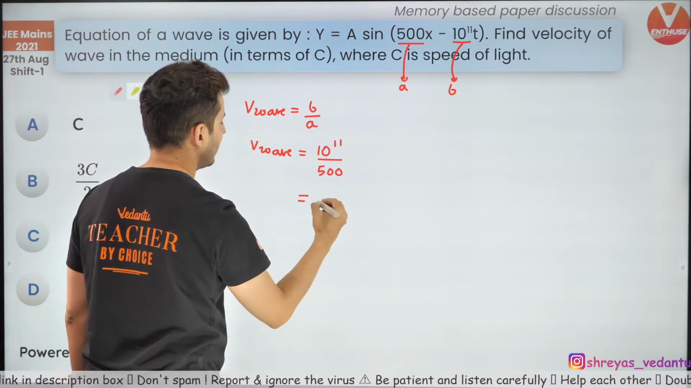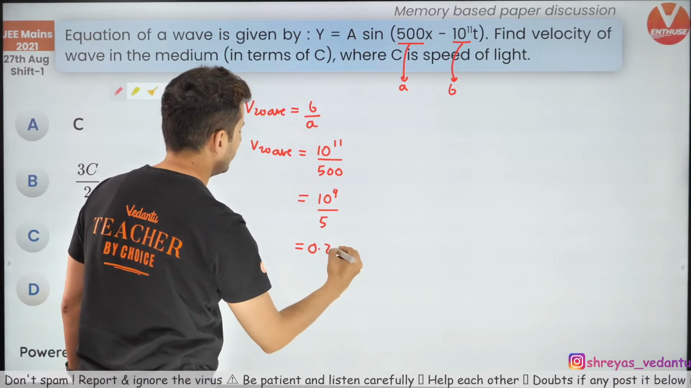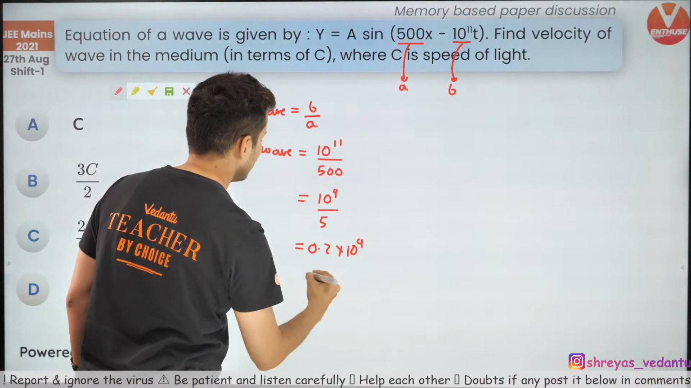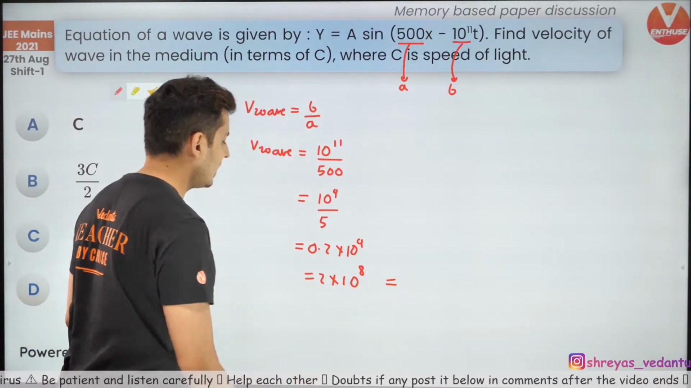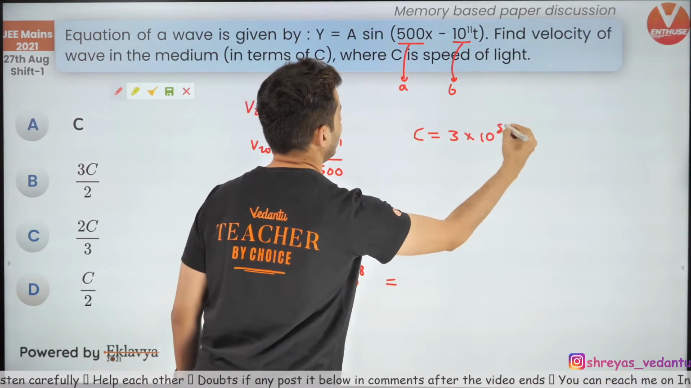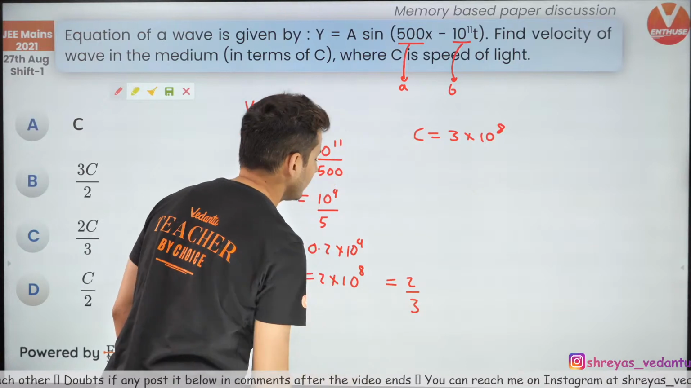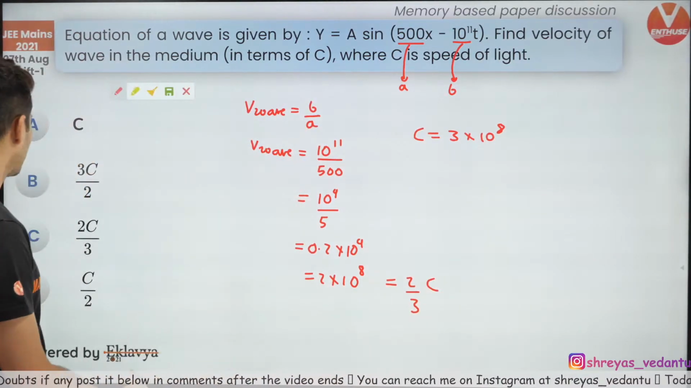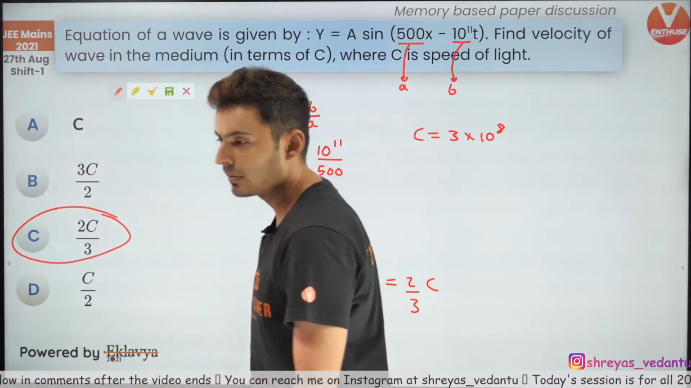Which is nothing but 10 to the power 9 divided by 5, which is 0.2 into 10 to the power 9, which is 2 into 10 to the power 8. Speed of light, do not forget, is 3 into 10 to the power 8 meters per second. So this will be nothing but 2 by 3 times of C. Hence 2 by 3 times of C. Option C.